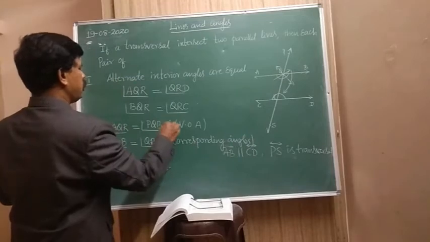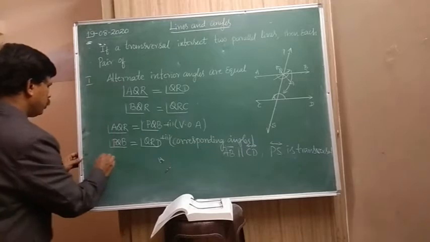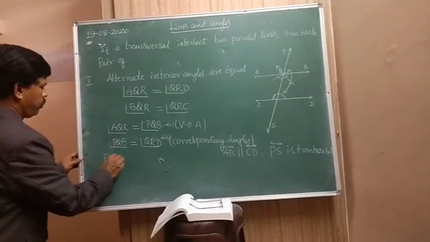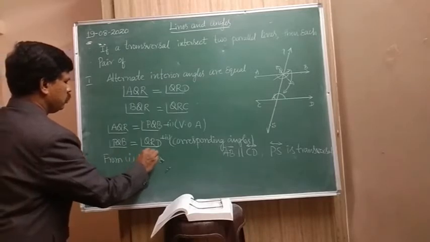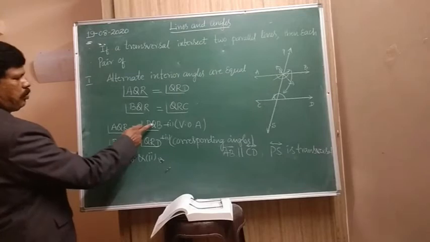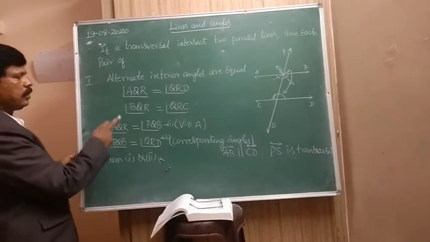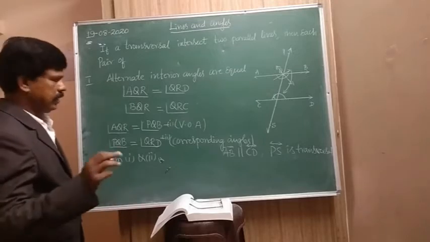This is equation number 1. This is equation number 2. From 1 and 2, look at this: PQB, PQB. Things which are equal to the same thing are equal to one another.